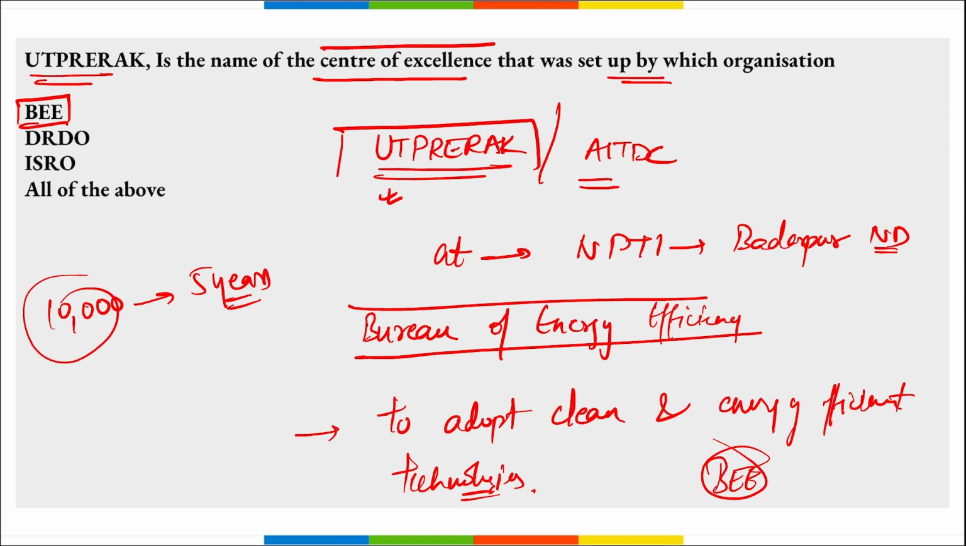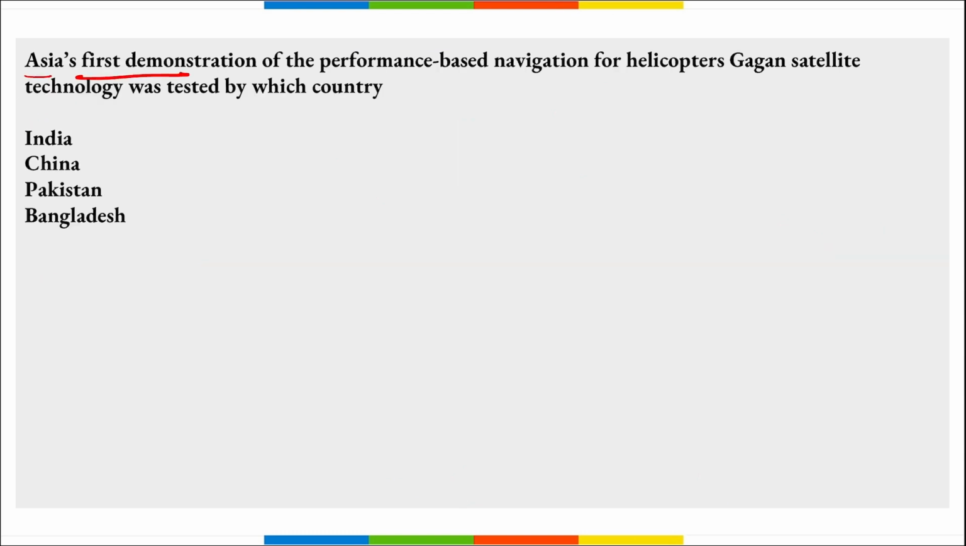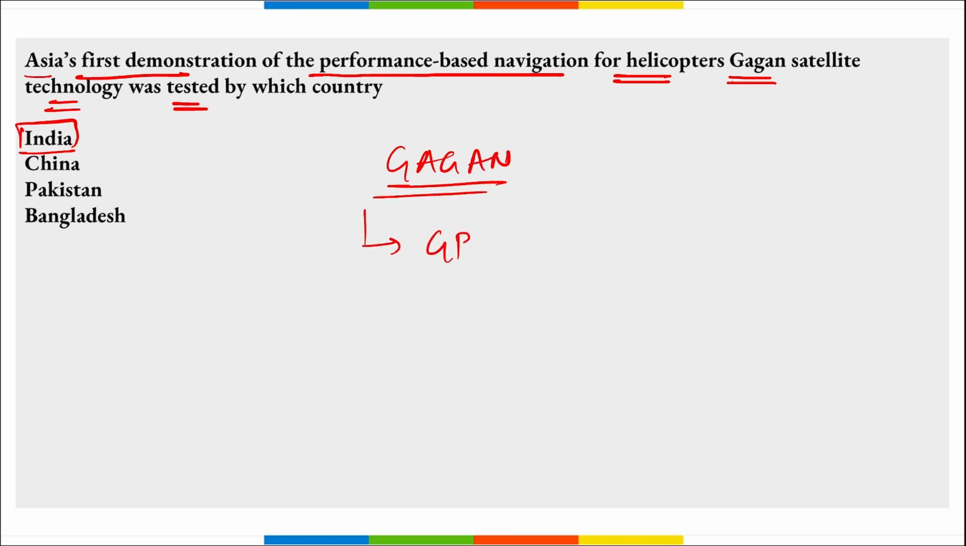Correct? Next. Asia's first demonstration of the performance-based navigation for helicopters using Gagan satellite technology was tested by which country? It was tested by India, that is, Asia's first country to test this Gagan GPS technology. What does this Gagan stand for? GPS aided geo augmented navigation system, right?